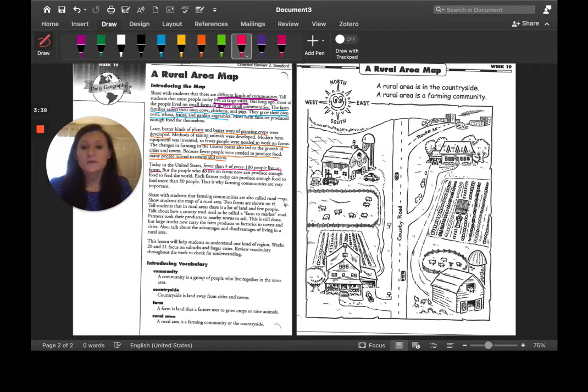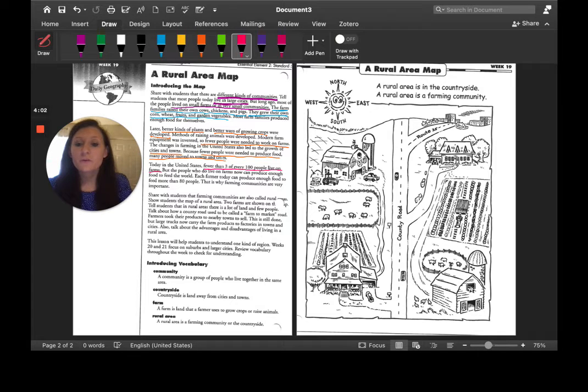I know there are times that people say that farmers aren't really important nowadays because of all the technology that we have, but that is so not true. We still need farmers because they are the ones who give us a lot of the food that we have on our tables.